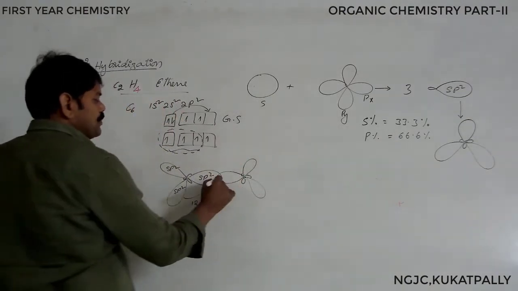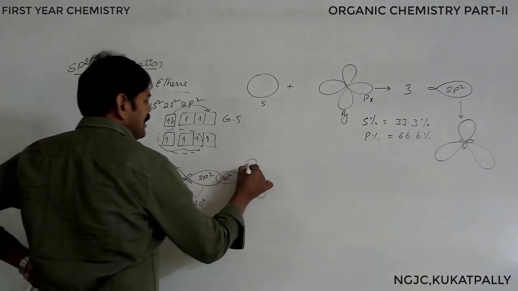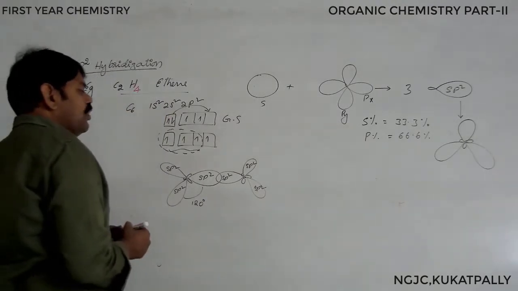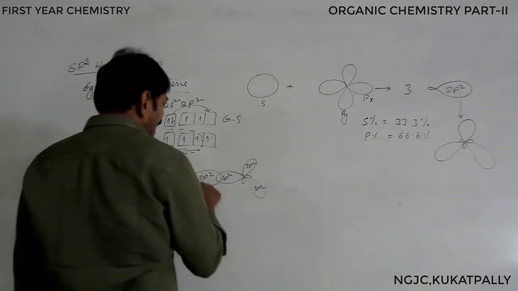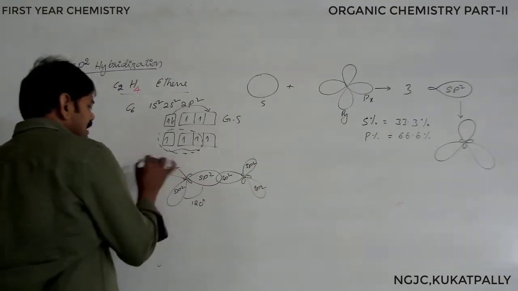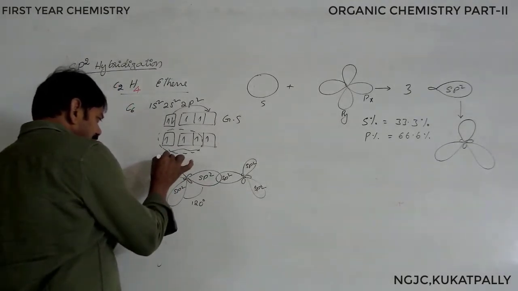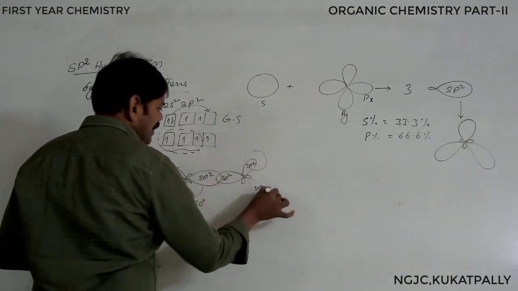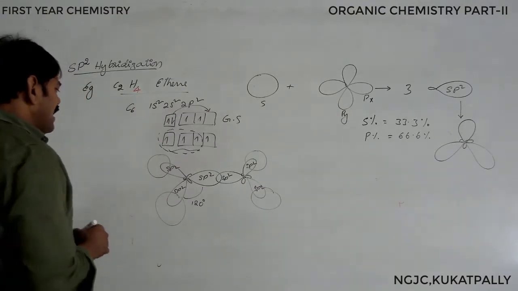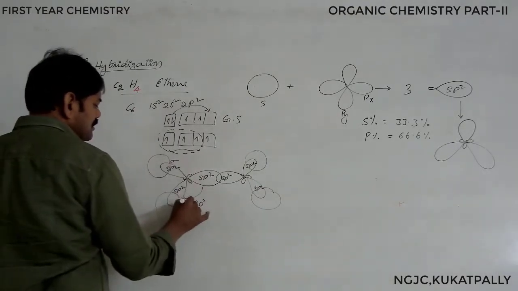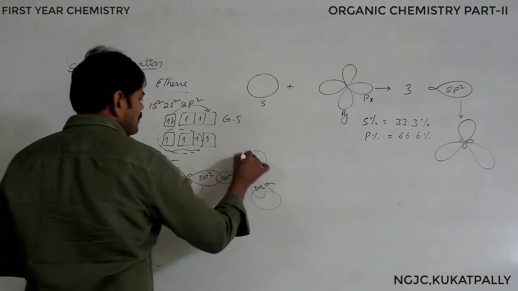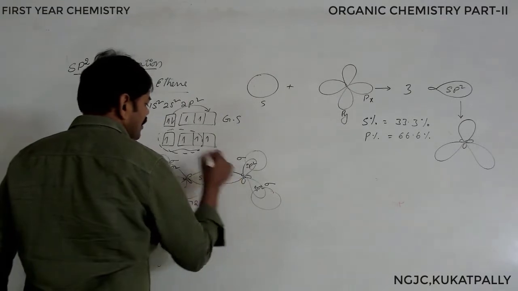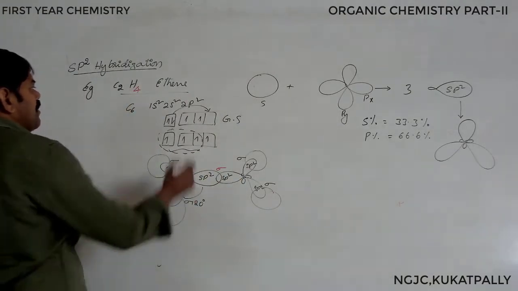sp2, sp2, sp2. All of them are again sp2, no doubt. And these sp2 hybrid orbitals are overlapping with the s orbital of hydrogen and with the other sp2 hybrid orbital. So like that we have sigma bond, sigma bond, sigma bond, sigma bond. So you learned about the sigma bonds, and even in the middle we have a sigma bond. These are totally 5 bonds around the carbon compound.